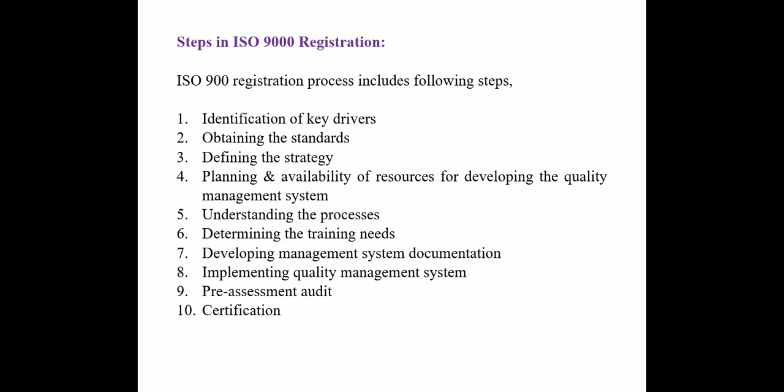We should determine what training is needed for performing that process for our employees, and we should provide that training to each and every personnel who is responsible for, who is involved in the process of maintaining the quality of a product. Next, we are developing the management system documentation. We are maintaining the documentation of all the processes whatever we are going to follow. We are actually implementing the quality management system.